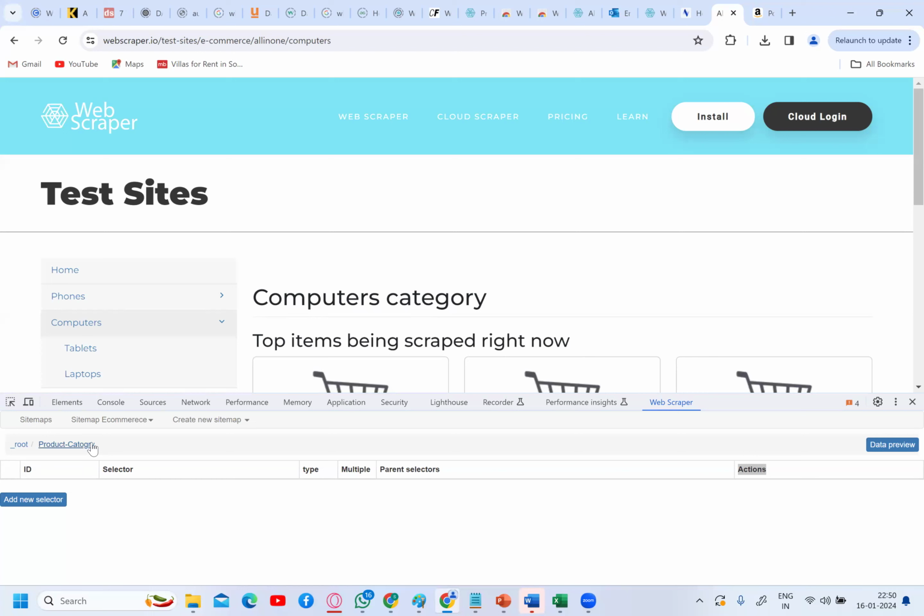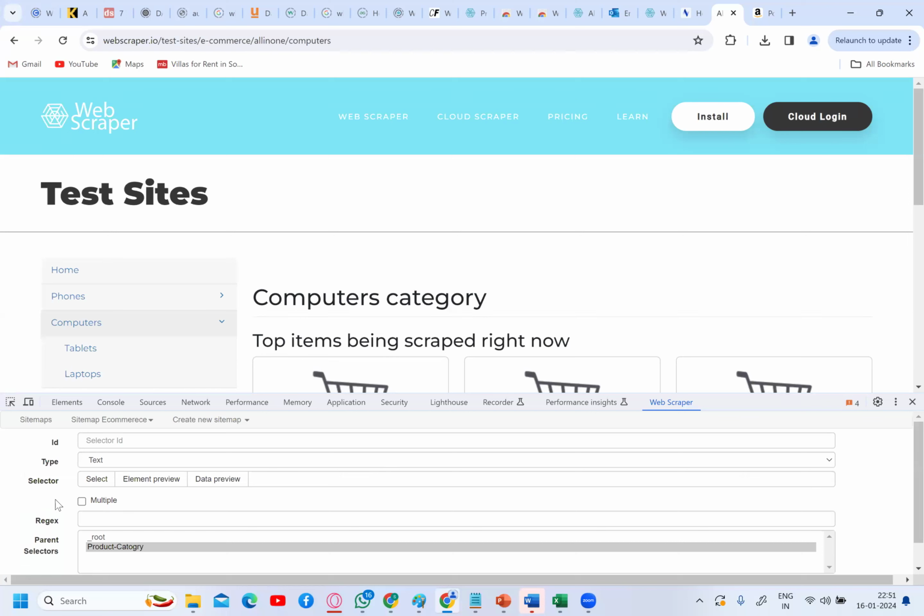Now we are in the right page, because when I click here, it is not going back or forward. So I am in the right page now. Under category, I'm creating one more selector called subcategory selector. So the same procedure. Click on add new selector. So what is the ID? What is the name? It's a subcategory, yes or no? So product hyphen subcategory.